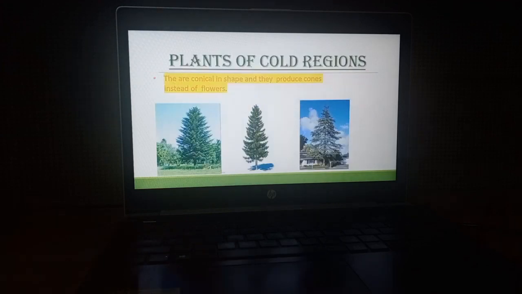Next we have discussed the plants of cold, or you can say the hilly regions. Here the plants are of conical shape. Because of this conical shape, they can survive extreme cold climatic conditions, as during the snowfall the snow just falls down, and their leaves are needle shaped.